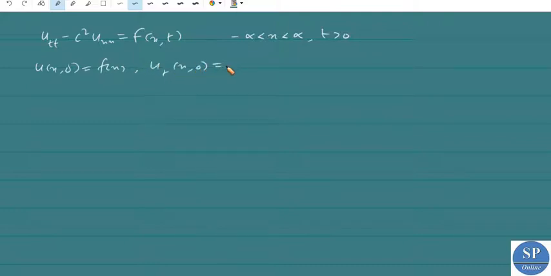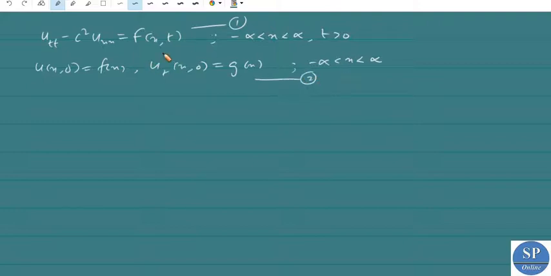u_tt minus c square u_xx equal to f of x comma t for minus infinity less than x less than infinity, t greater than 0; u of x comma 0 equal to f of x and u_t of x comma 0 equal to g of x for minus infinity less than x less than infinity. Call these equations 1 and 2.